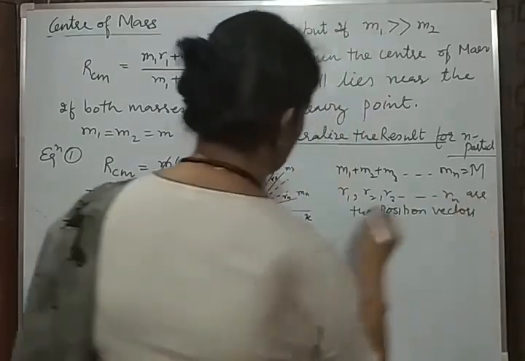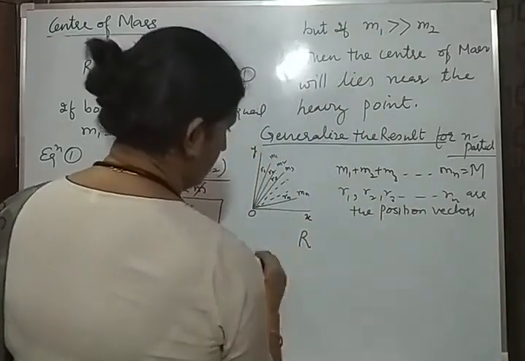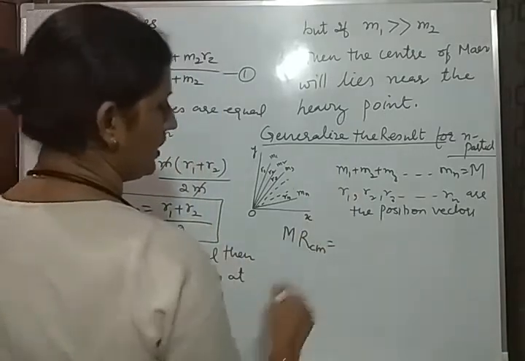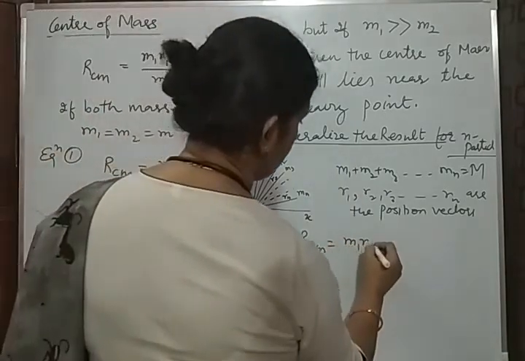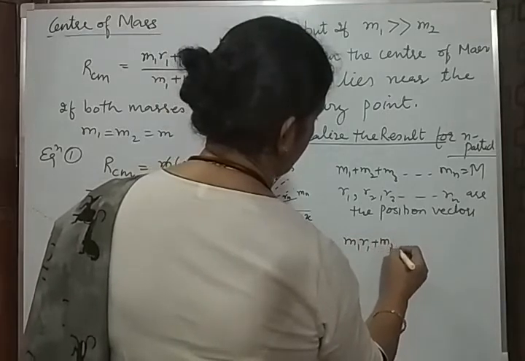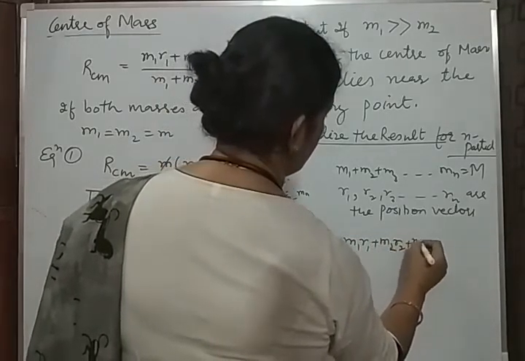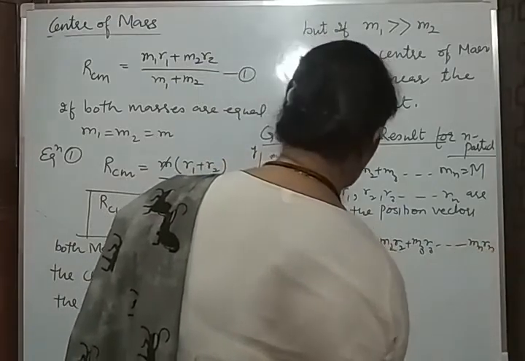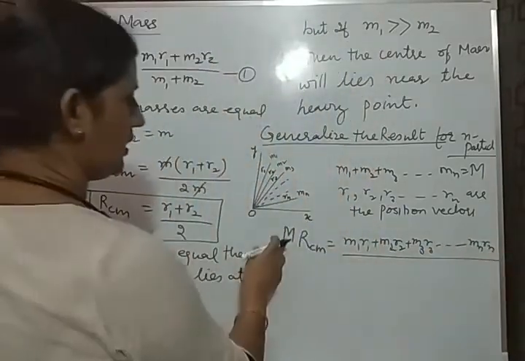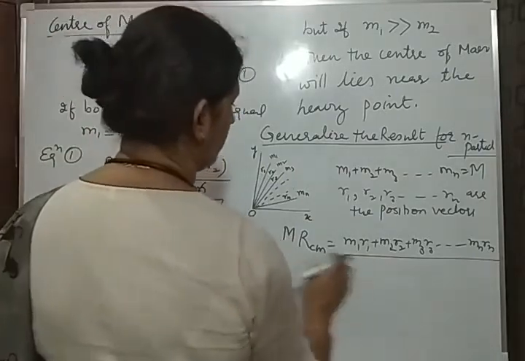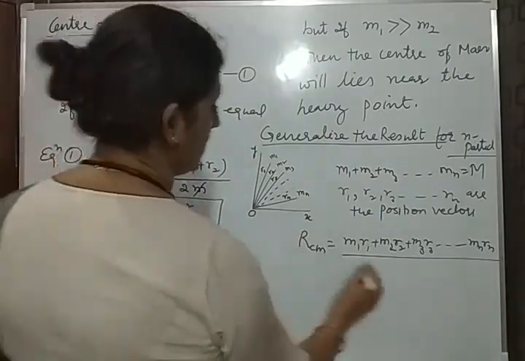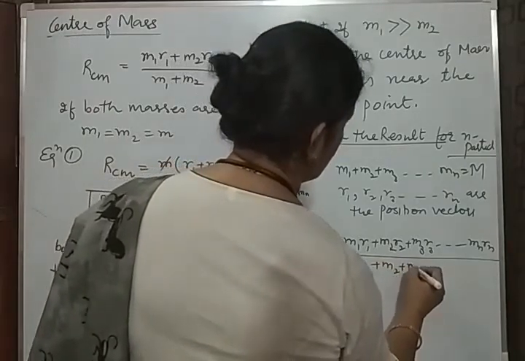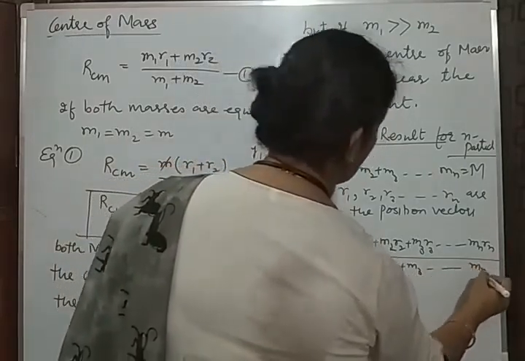Now you can write the center of mass: capital M into R_CM, for the n particles, is the individual sum M1 R1 plus M2 R2 plus M3 R3 up to Mn Rn. And if you take the M in the denominator, this will be capital M, or you can write it as M1 plus M2 plus M3 up to Mn.